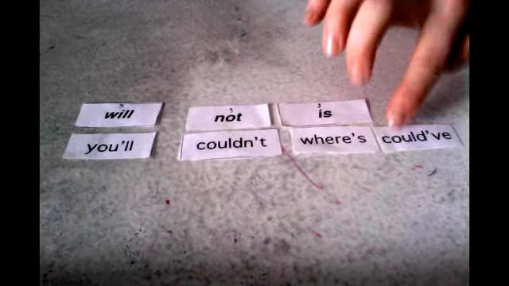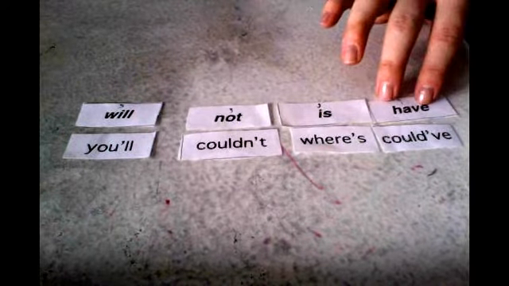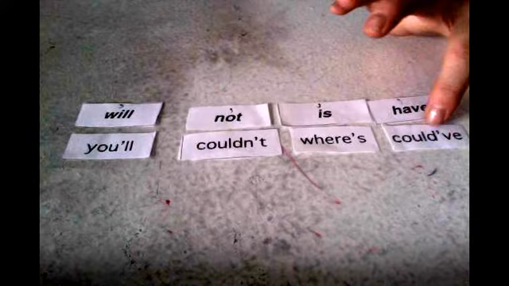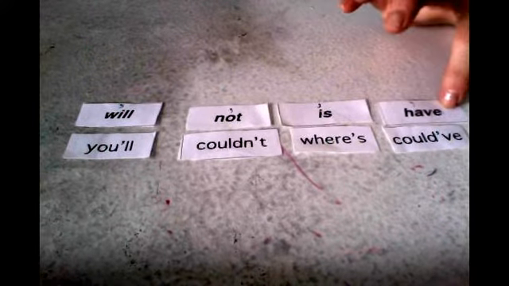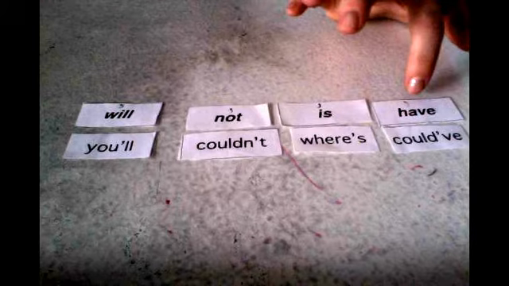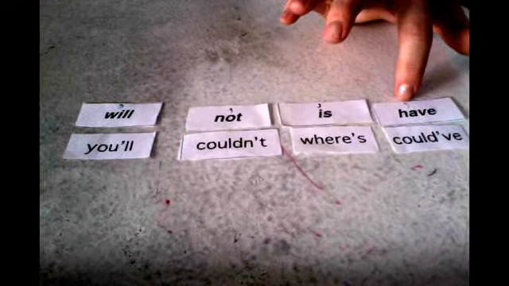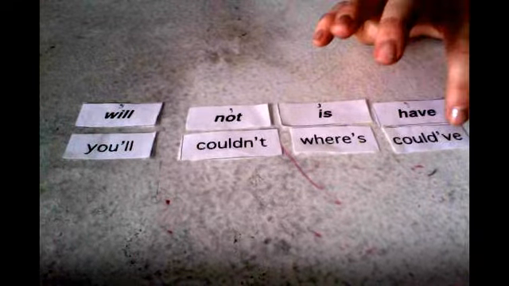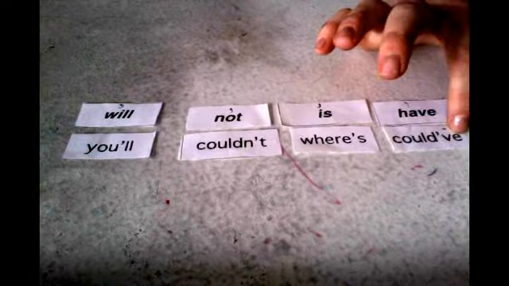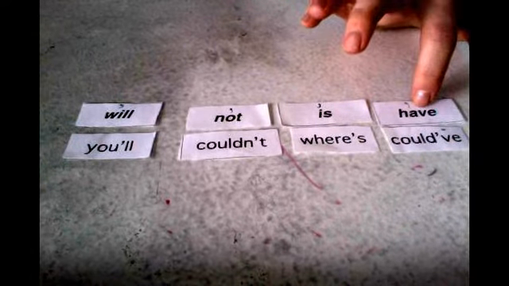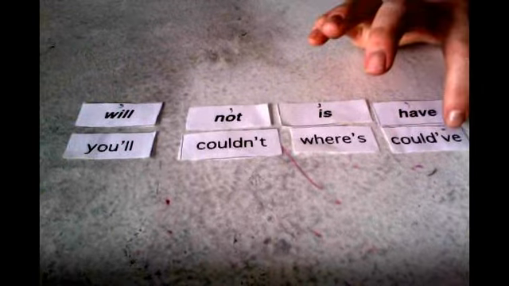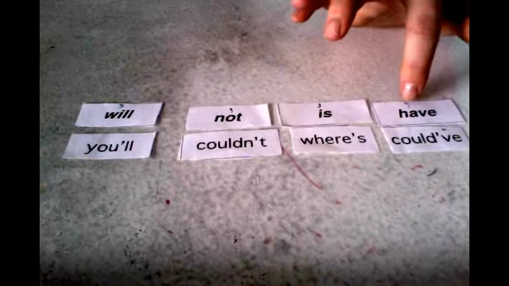With the contraction could've, what we do is you have your first word, and then you take out your HA, and you replace it with your apostrophe, and then your VE comes afterward. So this could have becomes could've with the use of an apostrophe.